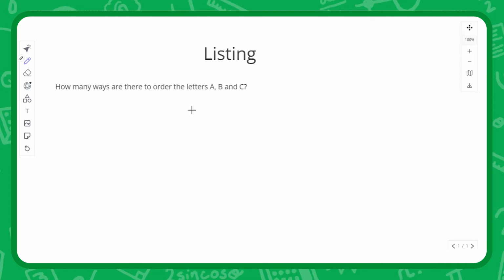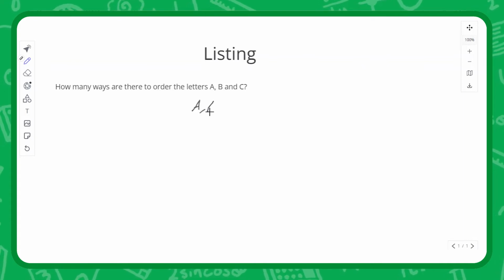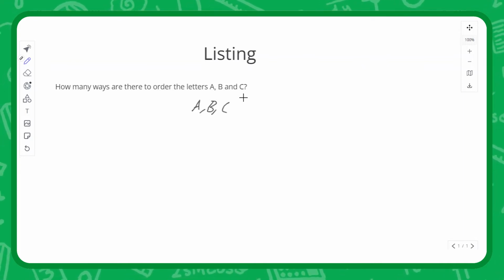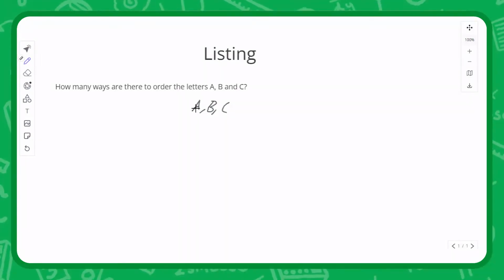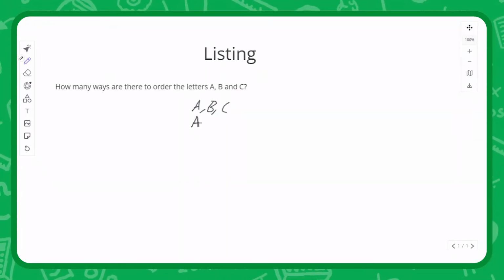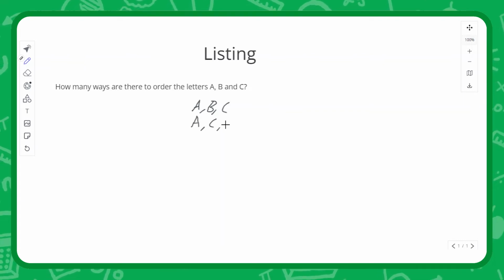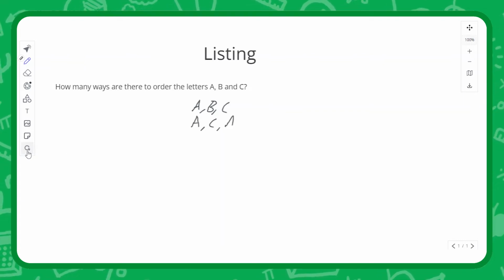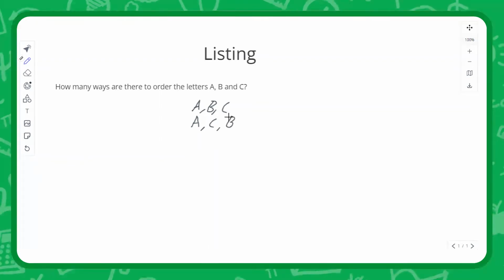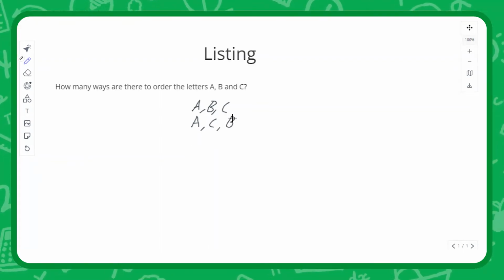So we're going to start with listing the obvious one, A, B, C. And there's another A. We're going to do it in alphabetical order where possible. So we'll start with A. We can't do BC, we've already done that, but we can do CB. Can we start another one with A? No, because we've already got those.